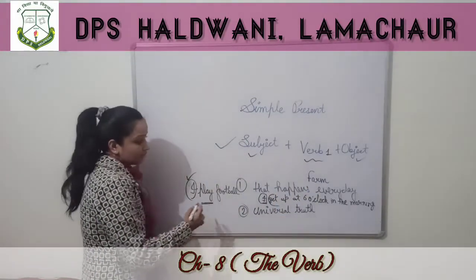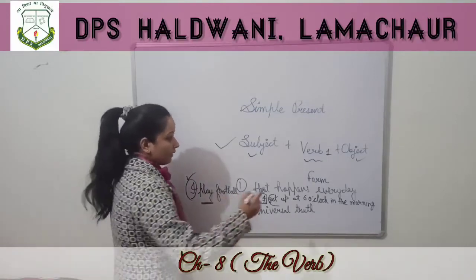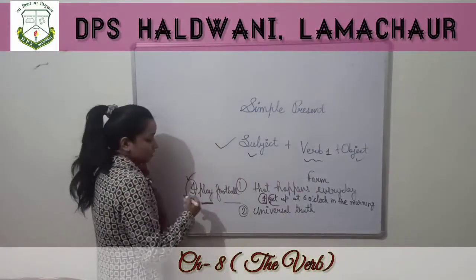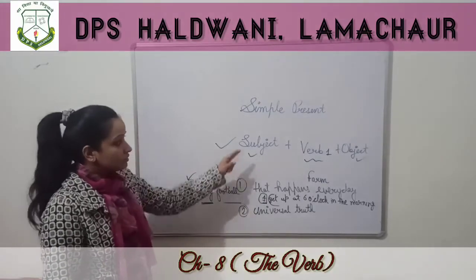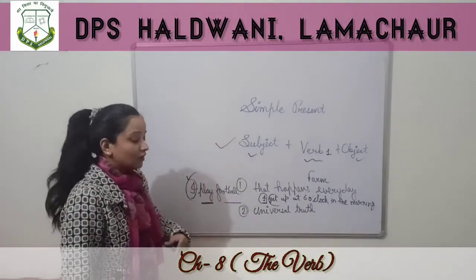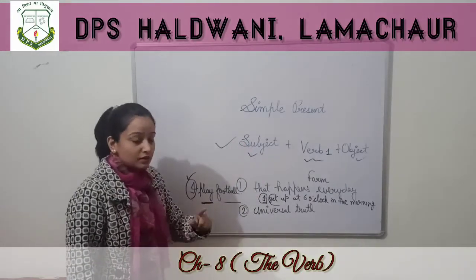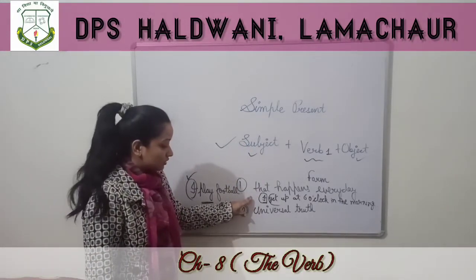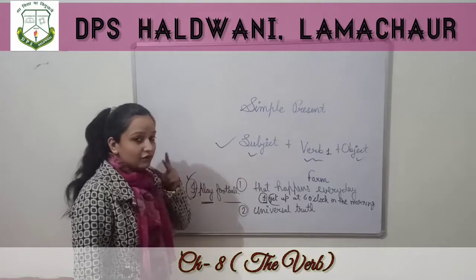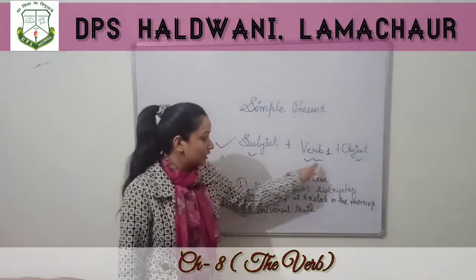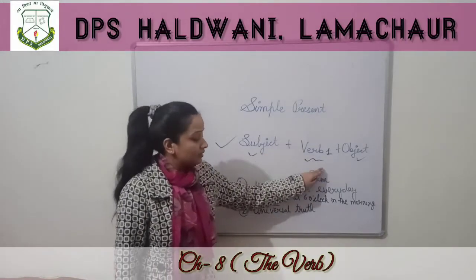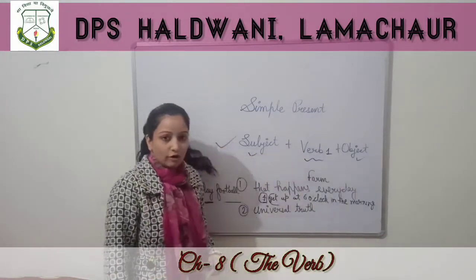We know play is the first form of the verb, and then the object. Football is the object. So for these situations we use simple present tense. And why am I saying simple present tense? Because if these situations come, then we know that we have to form sentences in this format: subject, then verb, then object.